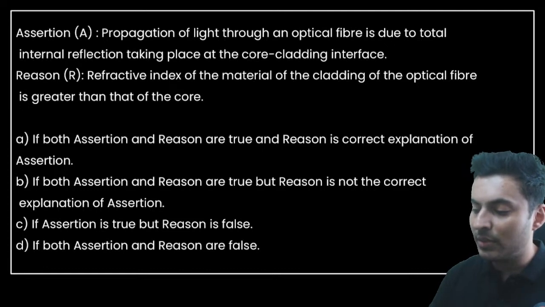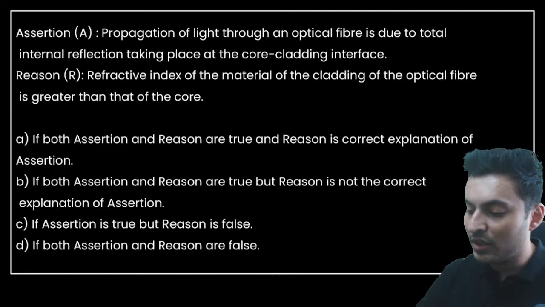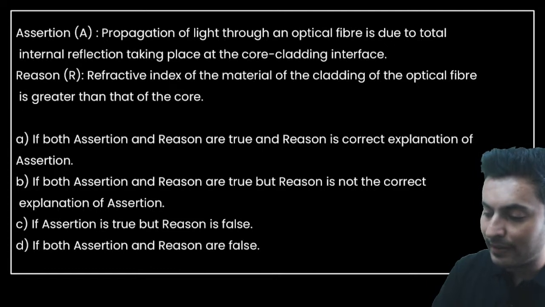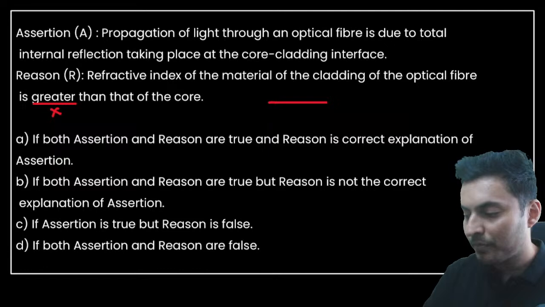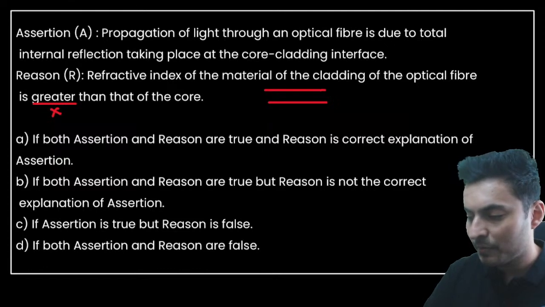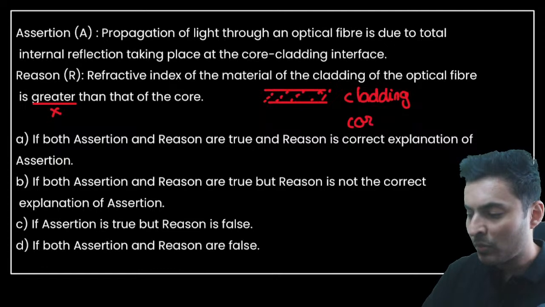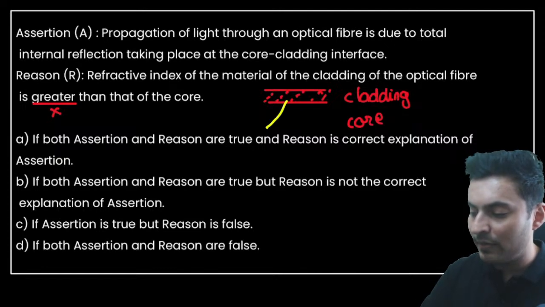The refractive index of the material of the cladding is not greater. In fact, it is lesser, because if this is the cladding material, I'm just showing it to you over here. This is the cladding material and this is the core. You want the light to get internally reflected.